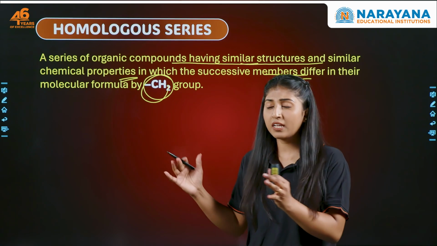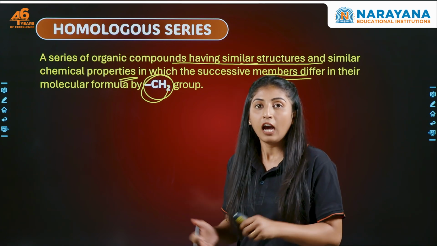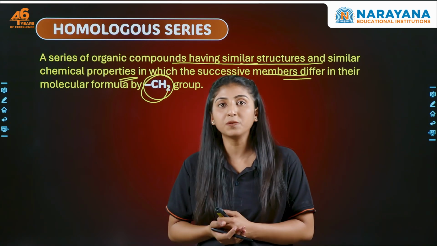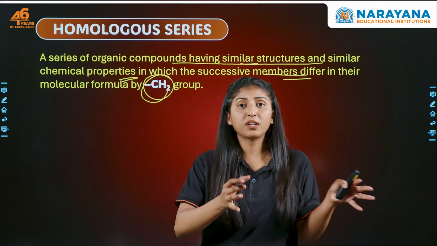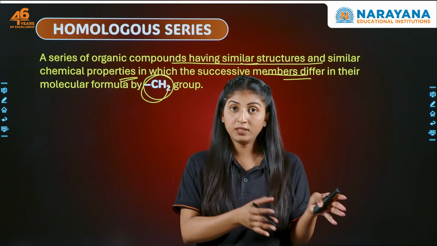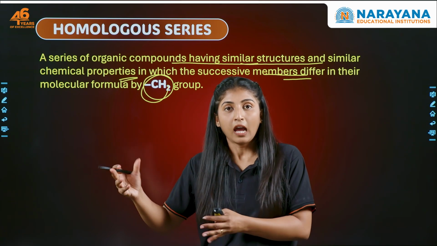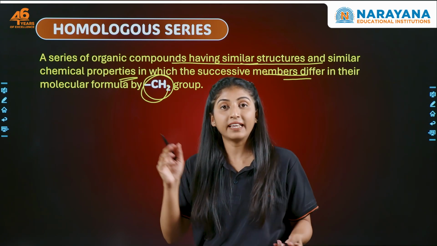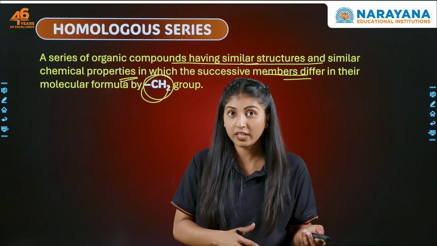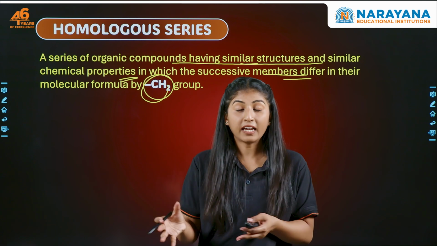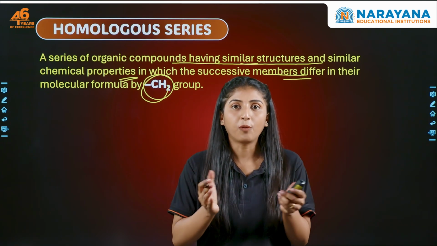Now, we have said enough about homologous series. We have talked a lot about hydrocarbons. As I told you before talking about organic compounds, organic compounds are the ones which have carbon, hydrogen, and some other elements. These other elements are arranged in different manners, and they are called functional groups, right? Whenever they get attached to the hydrocarbon, or replace the hydrogen of the hydrocarbon, they change the chemical properties of the compound.